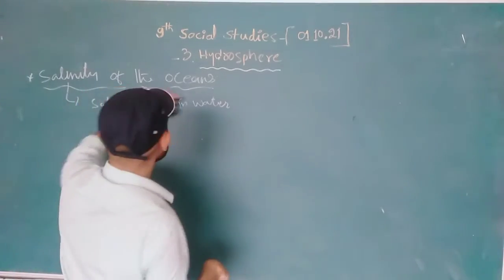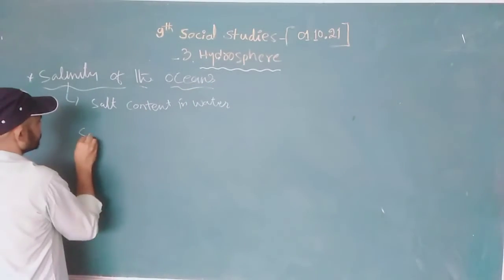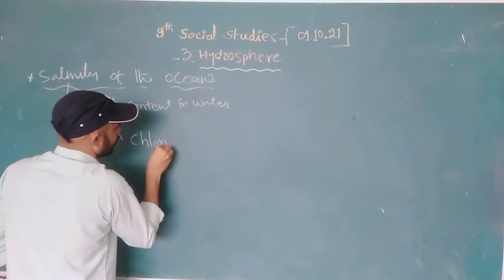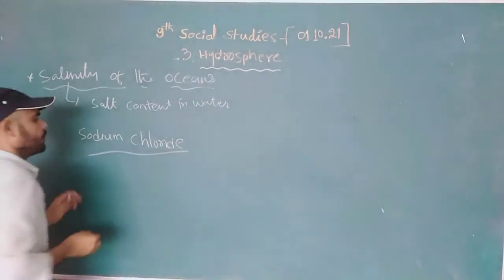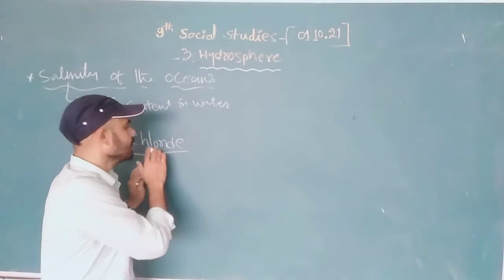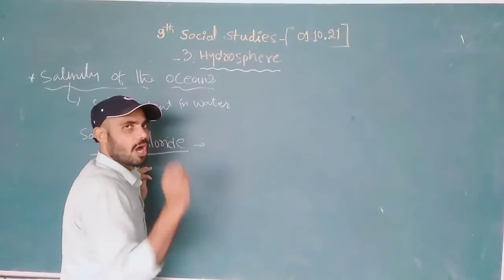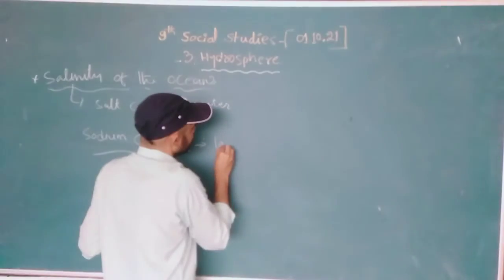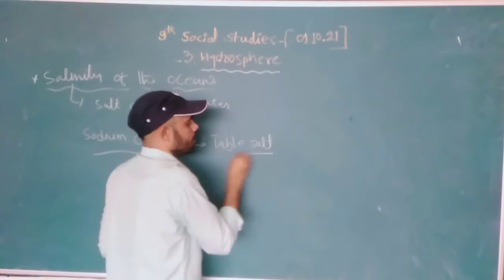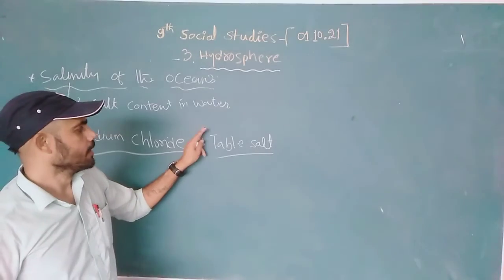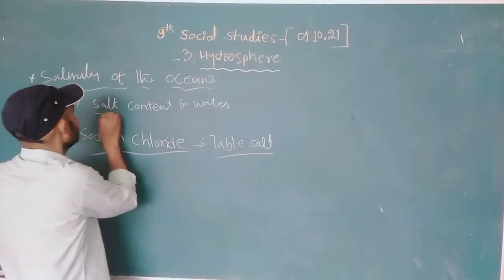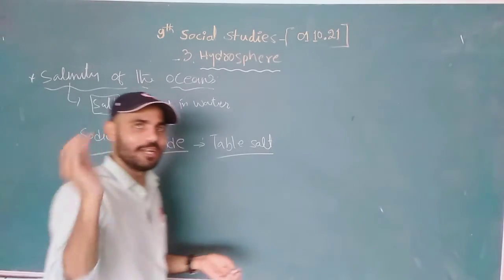In salt, we can say there is sodium chloride. Chemically, salt is one chemical, sodium chloride. It is the common name of the salt, table salt. When we talk about this salt, it is also interrelated to the independent movement.